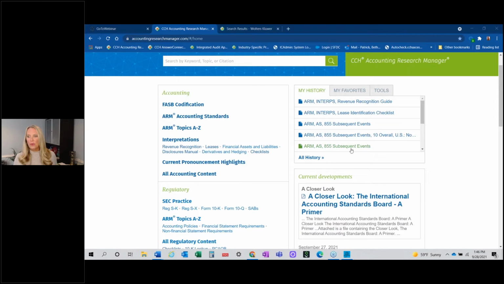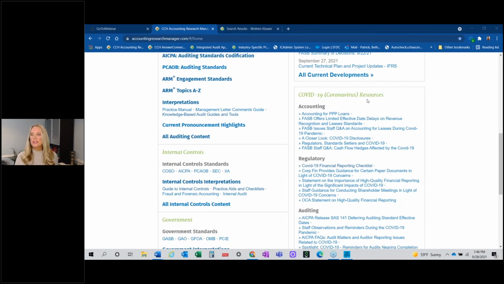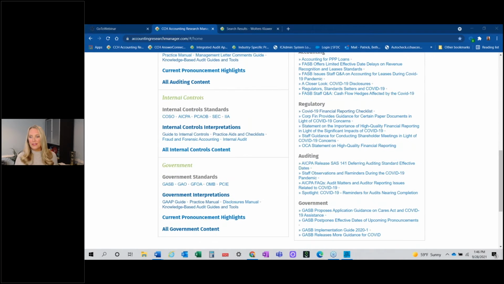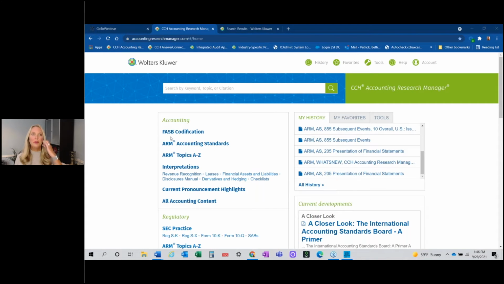So even here on the home screen, if I scroll down, we created this COVID resources last year, and we continue just to add to it as things come out in regard to the accounting section from the FASB, from the SEC, from the AICPA or PCAOB, and even the GASB has some information about that. So just know, instead of going to all those sites, we do have all of that here available. So I just wanted to focus on a few things she talked about, and what makes it, I think, a little bit easier within Accounting Research Manager.